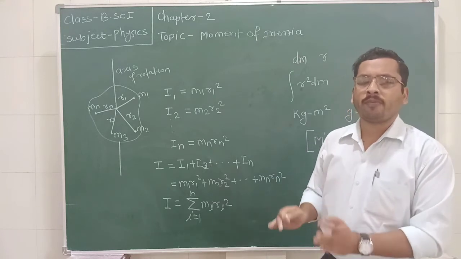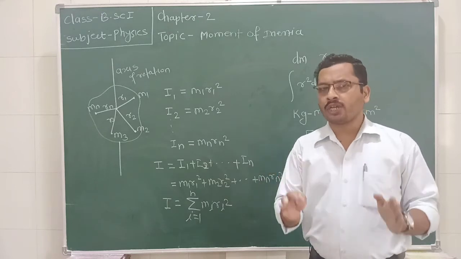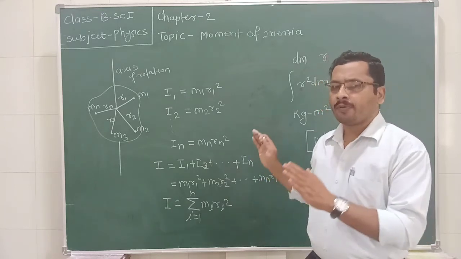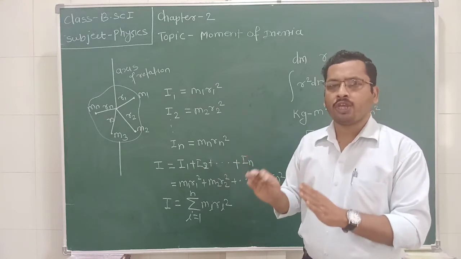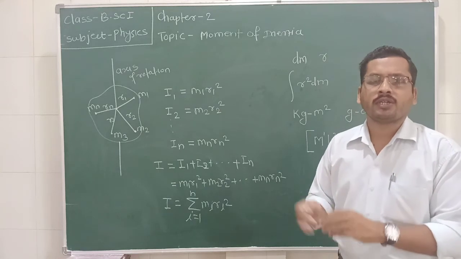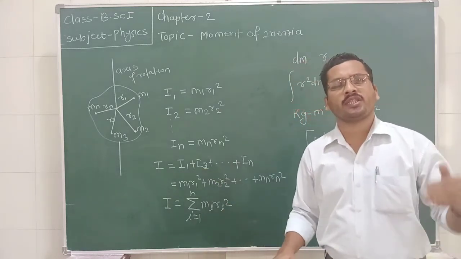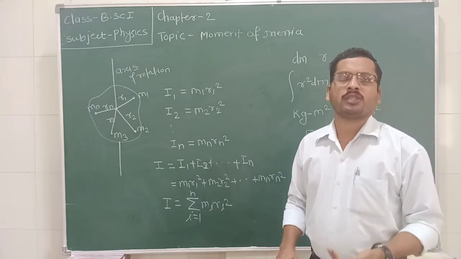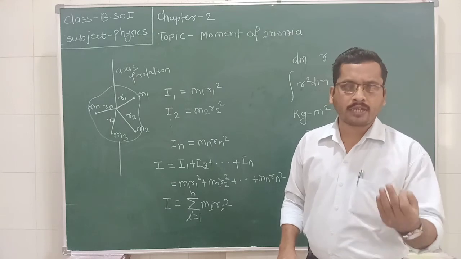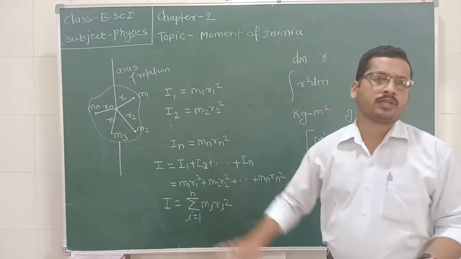In rotational motion, moment of inertia is the same term used for the mass in translational motion. So mass in translational motion and moment of inertia in rotational motion, they both are the same. If we measure the mass of the object, we are going to measure the moment of inertia of the body.